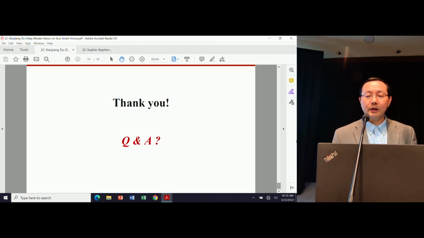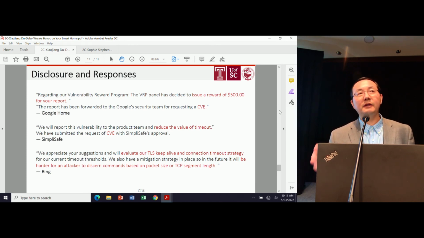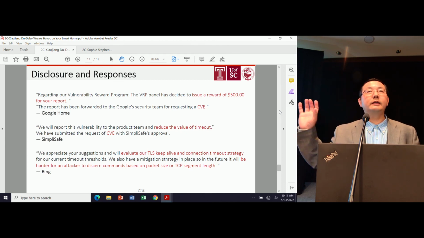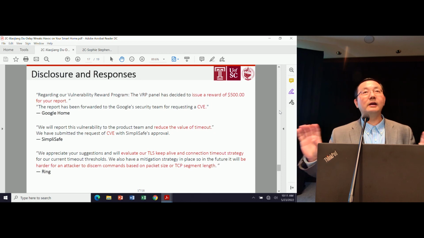Okay, so this is basically a question for the other paper, but I can briefly answer it. It's not a jamming attack. It's totally different from a jamming attack. The main difference is we're not discarding the packet. We're just holding the packet, and at some point we release it. The server side or the IoT side will receive the message, and no alarm or timeout is caused.